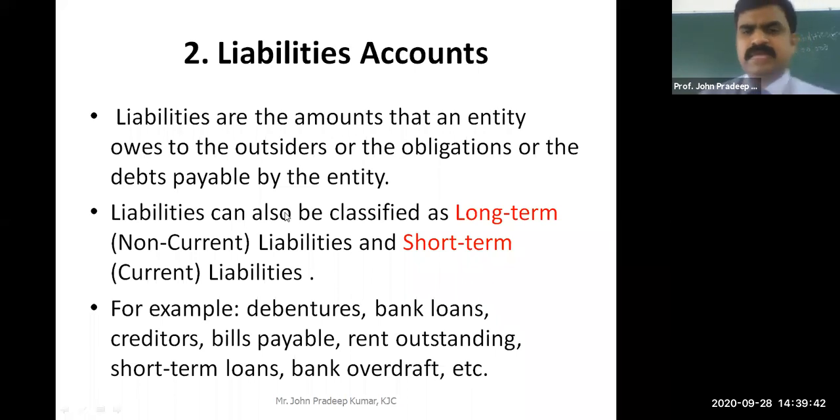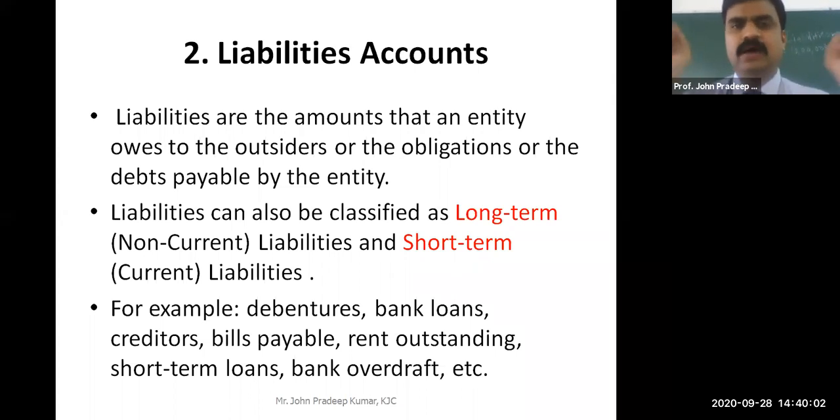For example, they have taken the factory premises on rent, so every month the company has to pay the rent. What is outstanding? Outstanding means you have to pay the money. For example, August month's rent I need to pay in the September month, but August month's rent I have not paid till now.